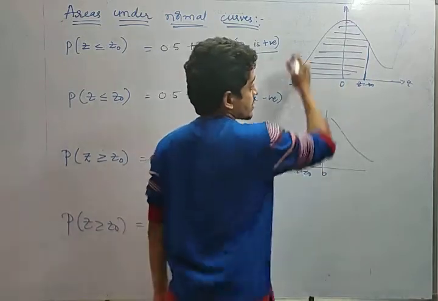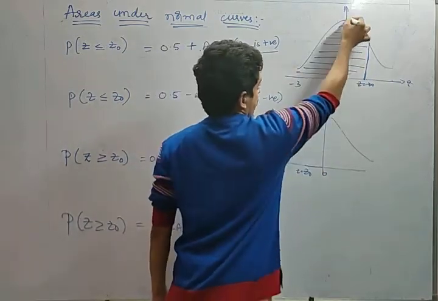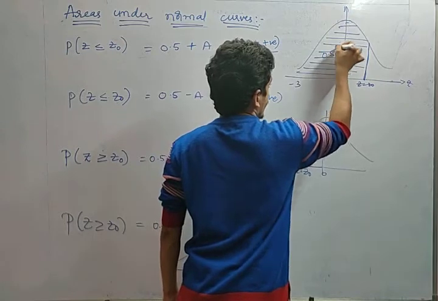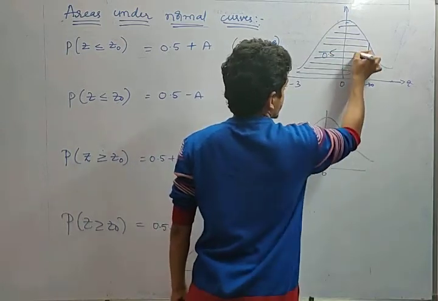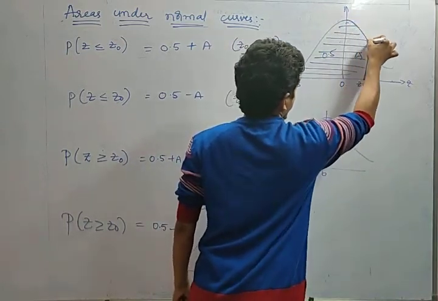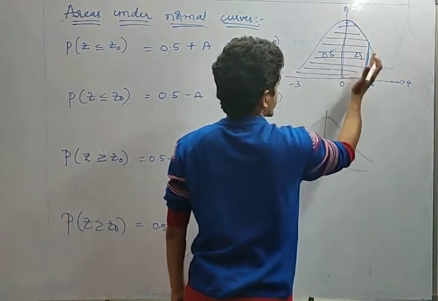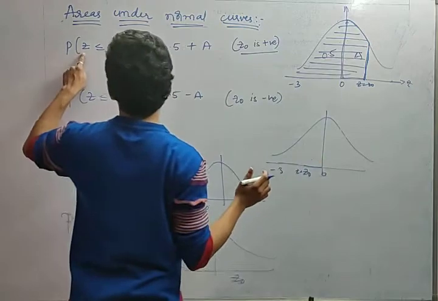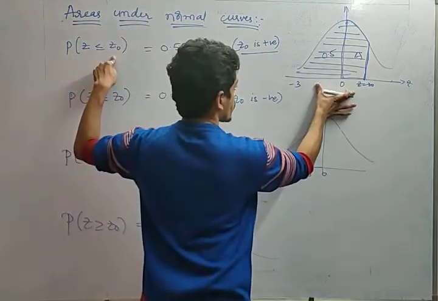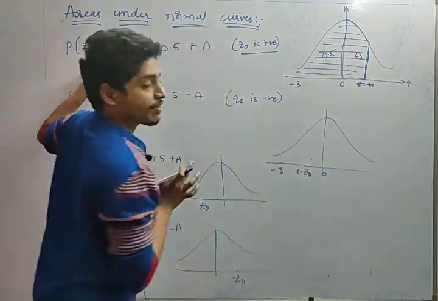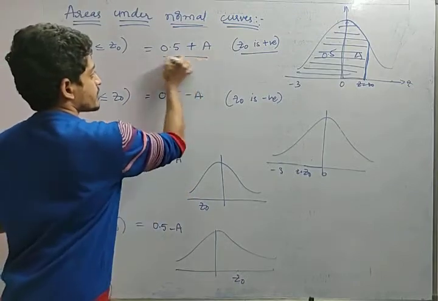So what is the area of this part, friends? Up to here the area is 0.5. Suppose this part is nothing but a. So what is the probability of z less than or equal to z0, friends? If you want to find the area, it is nothing but 0.5 plus a.